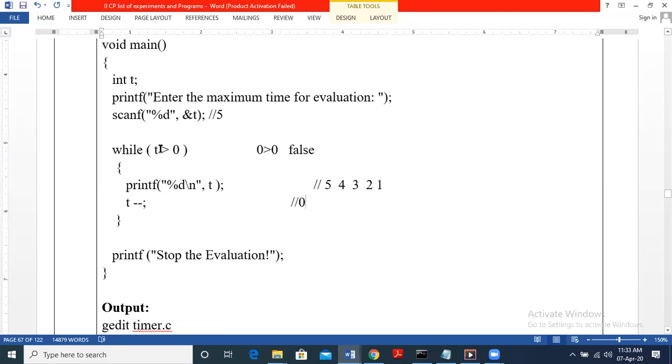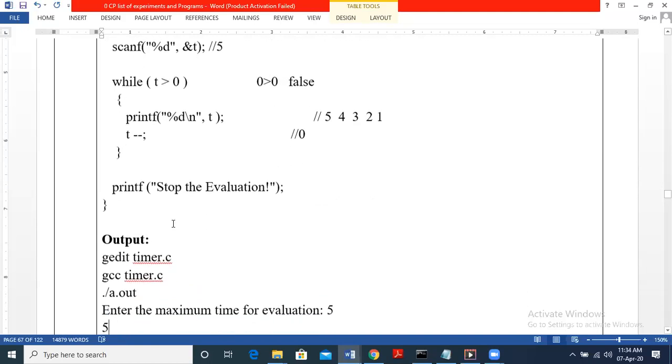Now when we check, 0 greater than 0 is false because 0 is equal to 0. The condition is false, it exits the loop. So we have printed 5, 4, 3, 2, 1 and next we print stop the evaluation. I hope this is clear.